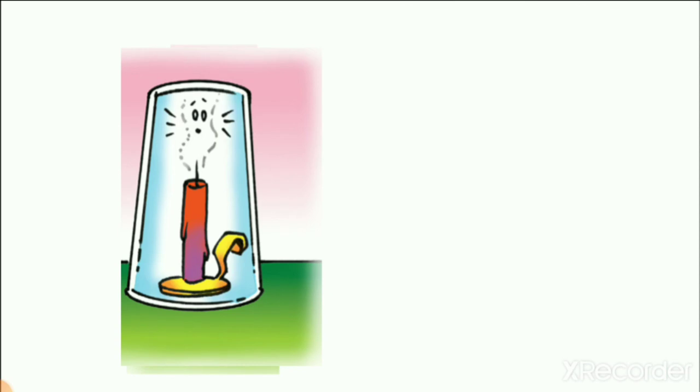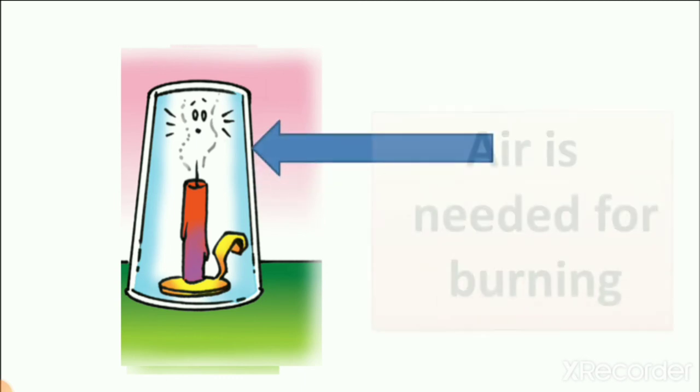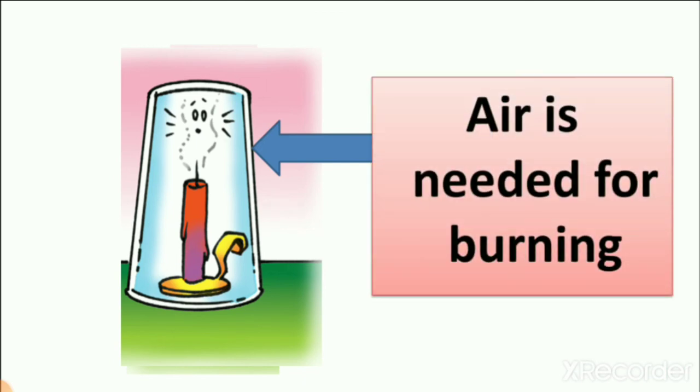right? So now when you put this glass over the candle, slowly the candle stops burning, right? Because of air, the candle is burning. If you stop the air, right, so what happens?